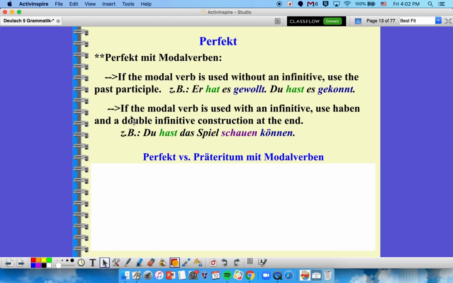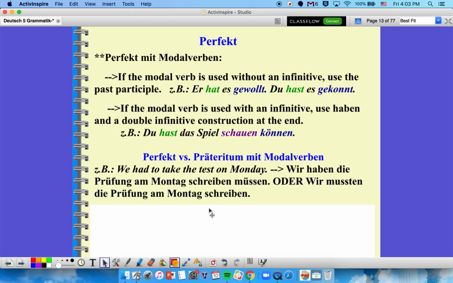But if you have the modal verb used with an infinitive, which is the way we usually use a modal verb, then you're going to wind up having haben as your helping verb, and then putting your modal verb and your other main verb in the double infinitive construction at the end. So, du hast das Spiel schauen können. This would be, you have been able to watch the game. So my suggestion is to avoid this and just use your Modalverben in Präteritum.